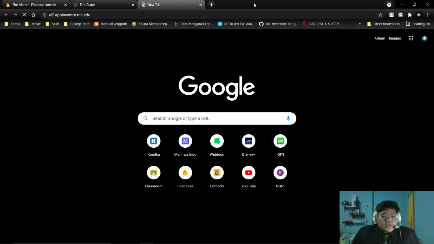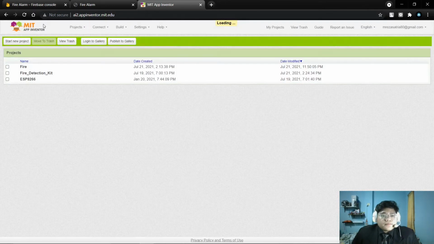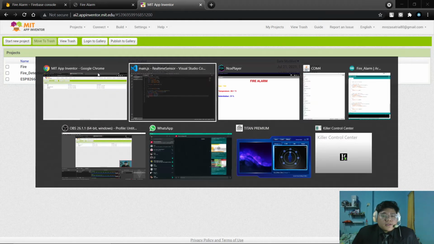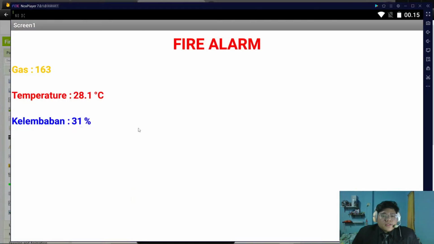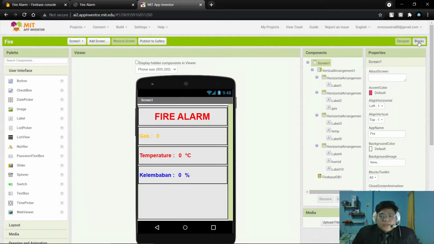And for our MIT App Inventor, we used block code for making this application. This is our application. These are the blocks.